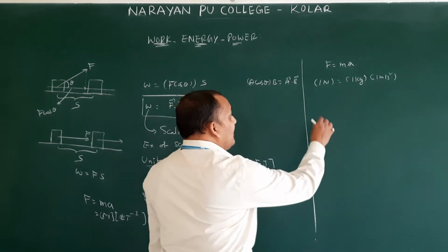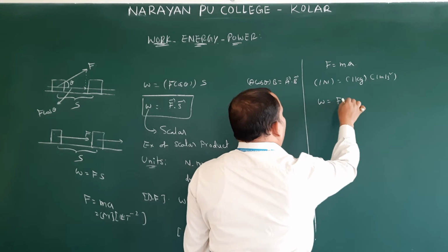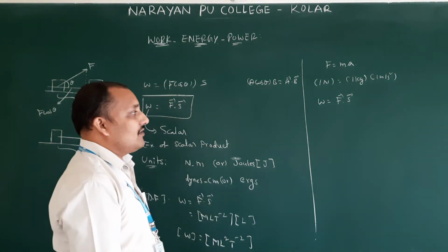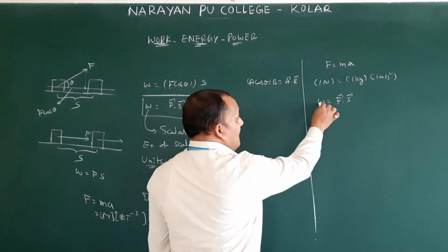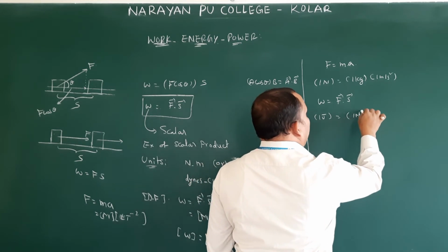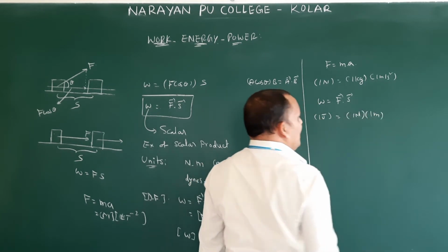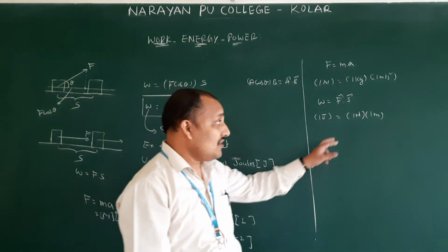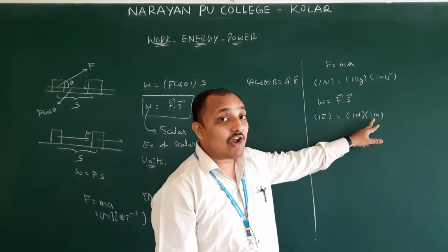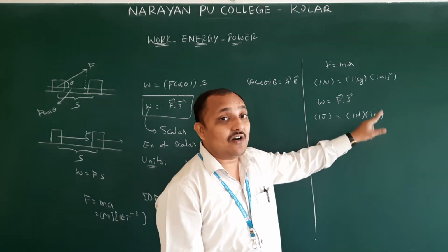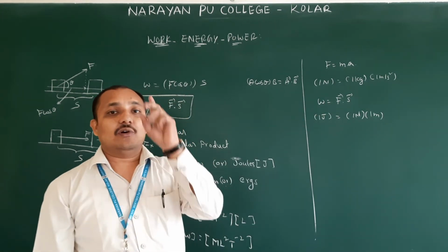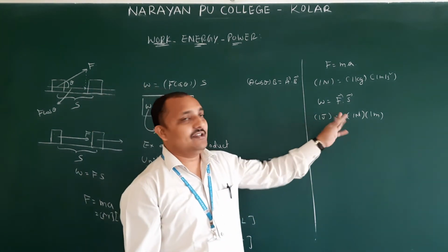Same like that, we are going to define work done, F bar dot S bar. How do we define 1 joule? Force should be 1 Newton and displacement should be 1 meter. If a force of 1 Newton moves an object through a displacement of 1 meter, then the work done on the object is said to be 1 joule. Understood? So the remaining quantities should always be equal to 1.